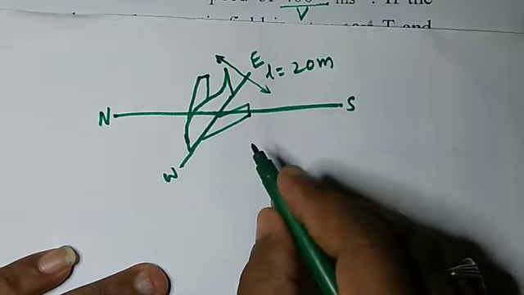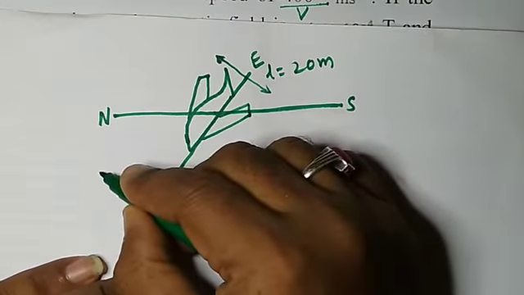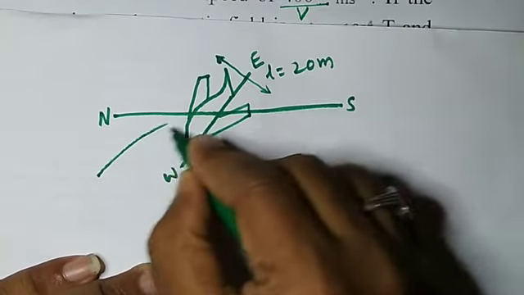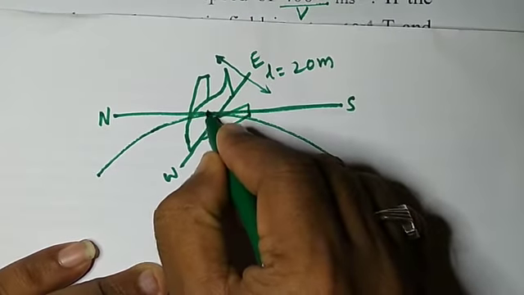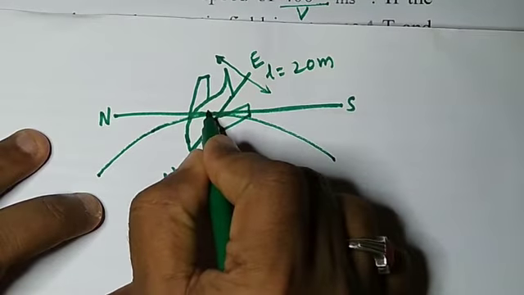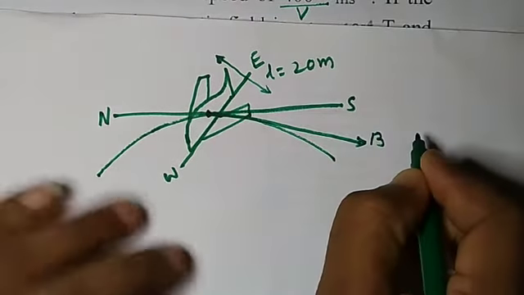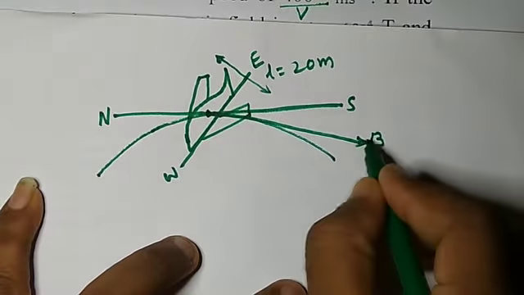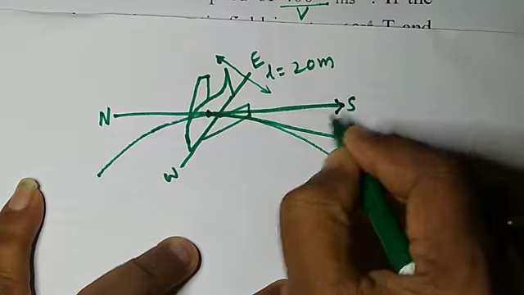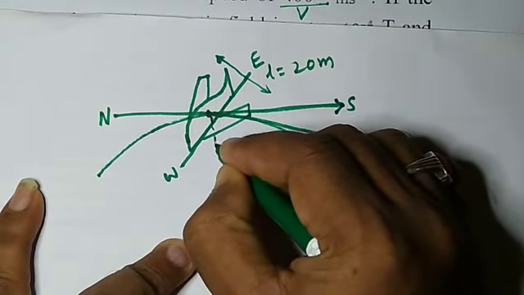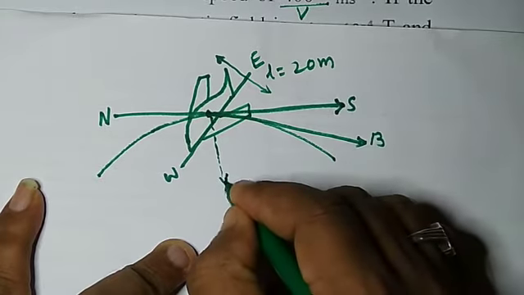Now, as we know that the magnetic field around the earth will be circular. That means the magnetic field will be like this. So at this point the magnetic field will be in this direction. It will be in a tangential direction, that is B. This B will be split up into two components, one in this direction and one in downward direction. This is called horizontal component. This is called vertical component.